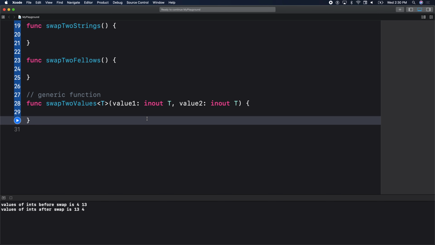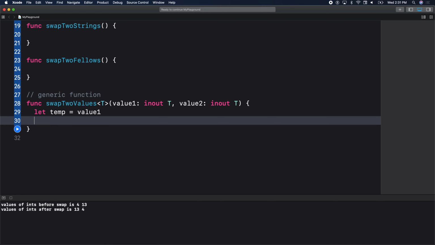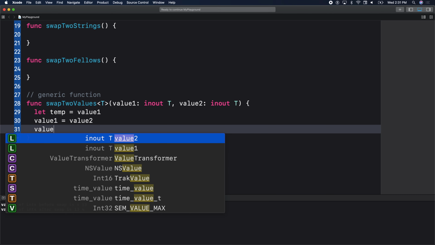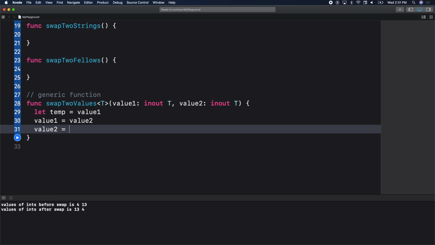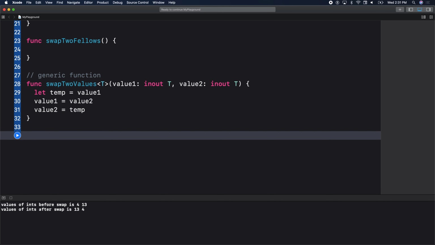Okay. Cool. So it's the same syntax like we had up top. What do we need to type in here? So we have some temp, and our temp could hold any of the values. And we want to change value 1 in this case to what value 2 is. And we'll change value 2 to what value? To temp. Okay, cool.